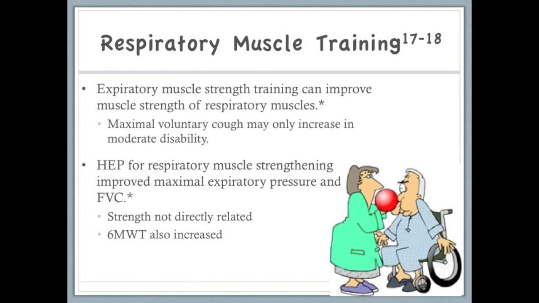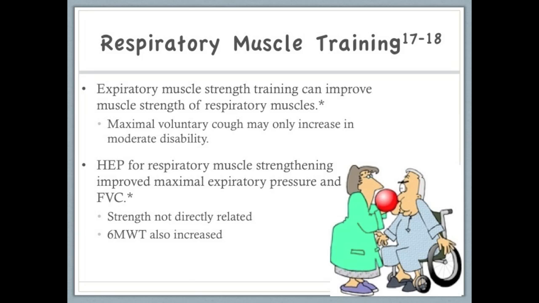Since pulmonary function can be affected in individuals with MS, especially for those with more advanced disability, respiratory muscle training is a form of strength training that can positively affect respiratory muscle weakness. One study found significant increases in respiratory muscles with expiratory muscle strength training. Maximum voluntary cough, a functional measure of respiratory muscle strength, may only increase in individuals with moderate to severe disability.